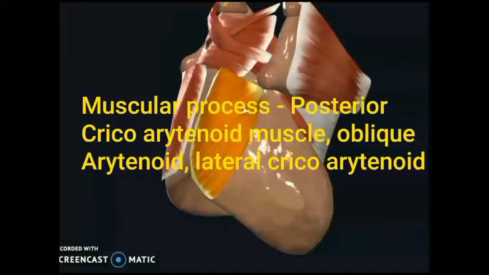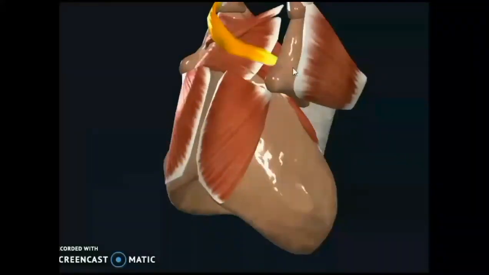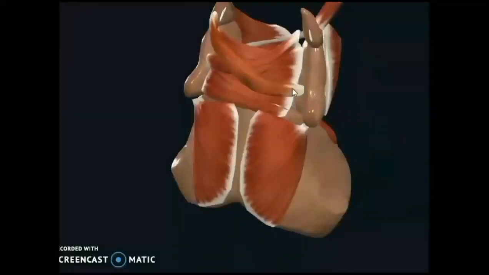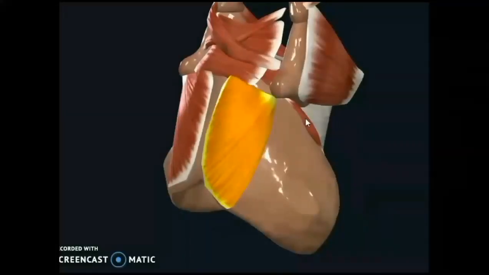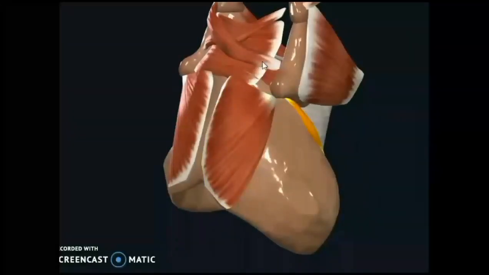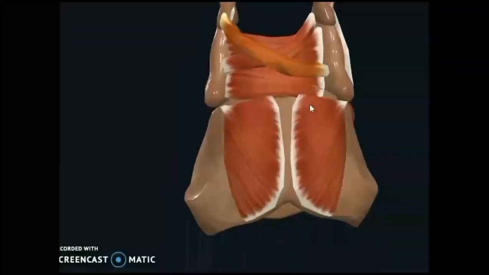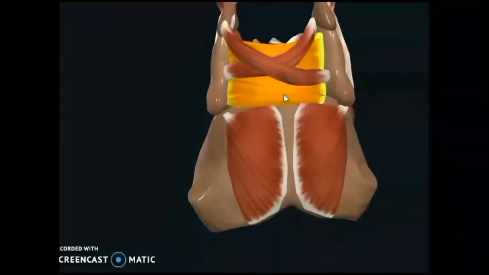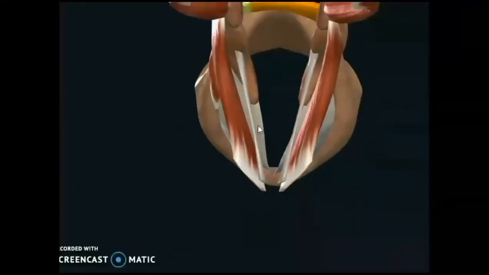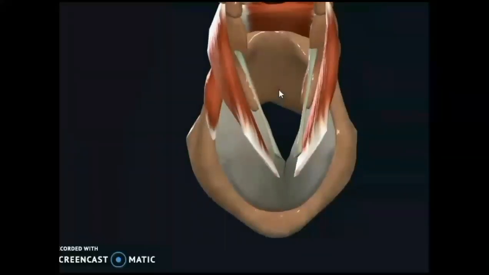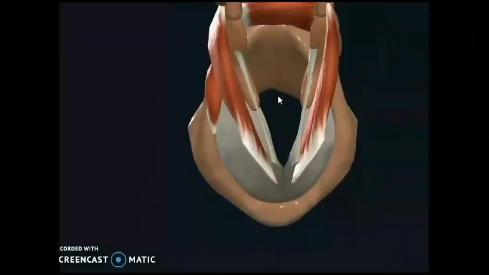And here you can see the muscular process gives attachment to three muscles: posterior cricoarytenoid, lateral cricoarytenoid, and oblique arytenoid. And to the posterior surface, there is attachment of transverse arytenoid. So transverse arytenoid, lateral cricoarytenoid, and oblique arytenoid adduct the vocal folds, whereas posterior cricoarytenoid abducts the vocal folds.